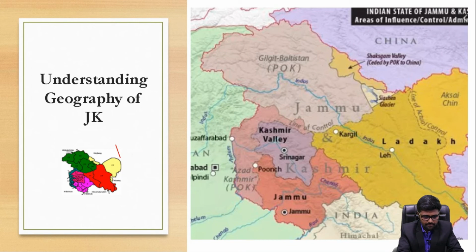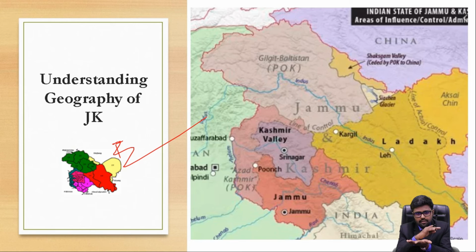Now coming to the geography of Jammu and Kashmir. We just gave an introduction. What happened? The Union Home Minister placed 2 resolutions and 2 bills. One resolution is with respect to devolving all the powers to Jammu and Kashmir and fully integrating Jammu and Kashmir with India, and the second one is to make it inoperative. And there were 2 bills. One is with respect to reorganization using Article 3.